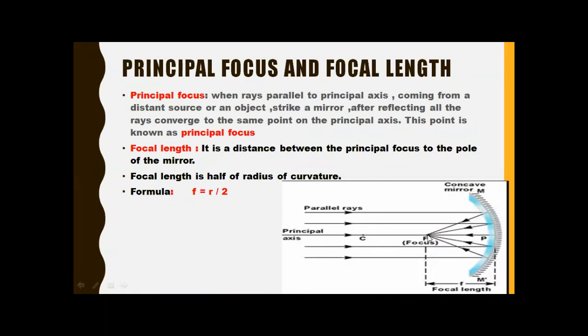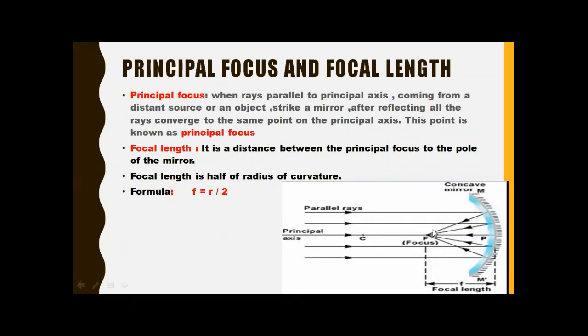As you can see, the distance from that principal focus to the pole, and what is the pole? The pole is the geometrical center of the mirror. So the distance from the focus to the pole is considered the focal length. And do remember that it is a distance, it is a length. So the distance from the principal focus to the pole is known as the focal length.